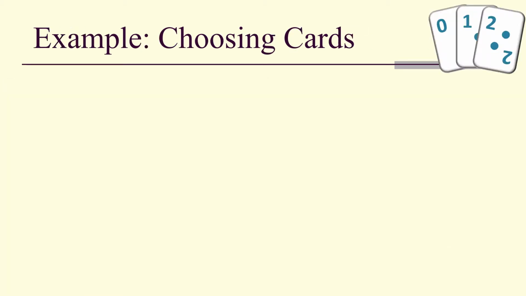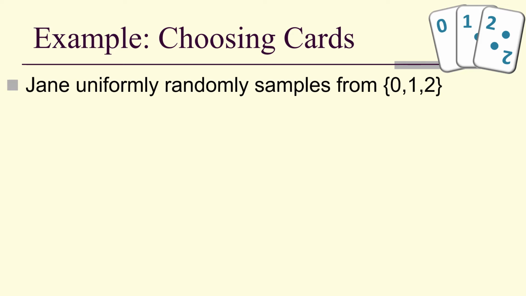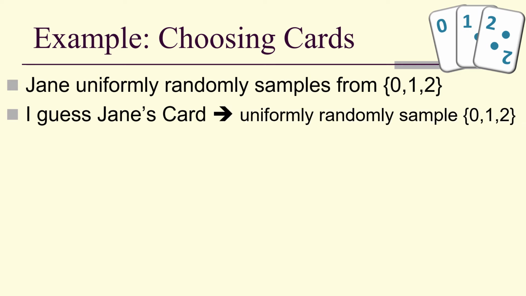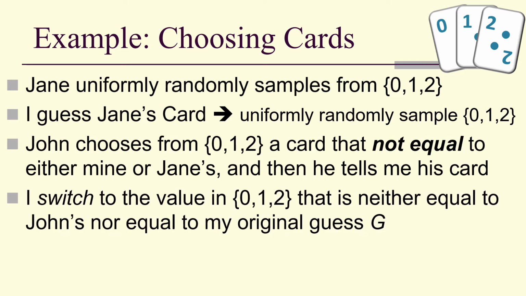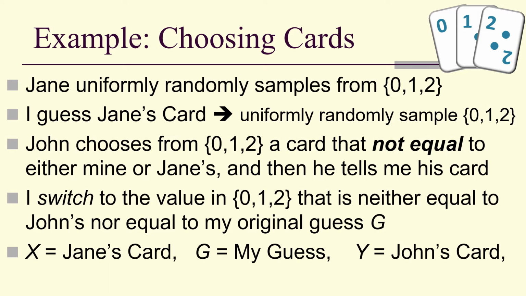Let's look at an example. Suppose Jane uniformly randomly samples from 0, 1, 2, and she's picked a card, and I guess what Jane's card is, which means I uniformly randomly sample 0, 1, 2. John chooses from 0, 1, 2 a card that is not equal to either mine or Jane's, and then he tells me his card. Then I switch to the value in 0, 1, 2 that is neither equal to John's nor equal to my original guess. X is Jane's card, G is my guess, Y is John's card, and S is the value after I switch.